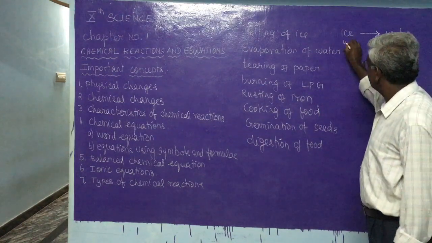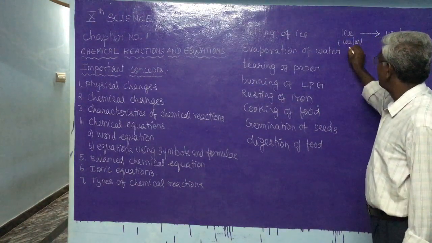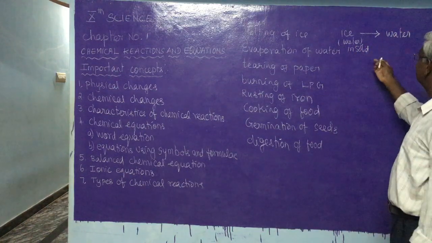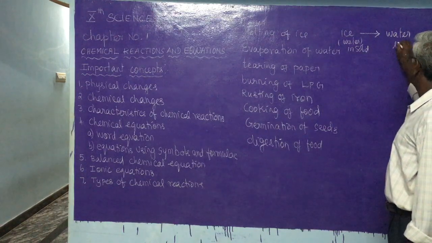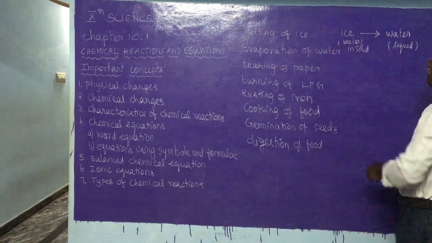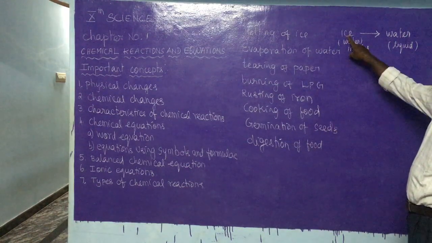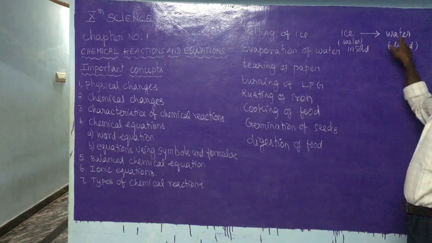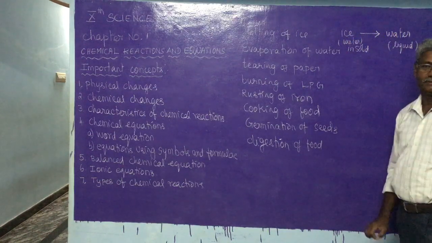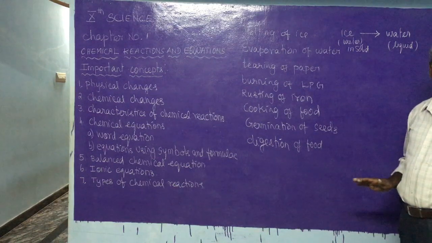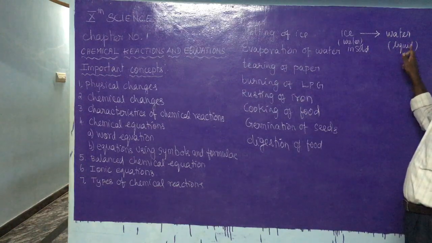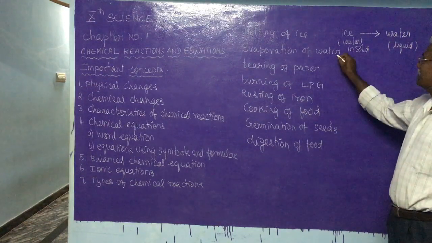Ice is made up of water in solid form, but while melting it changes to the liquid form of water. There is no change in the composition of water. The composition remains the same, but only the state changes. Solid changed to liquid.